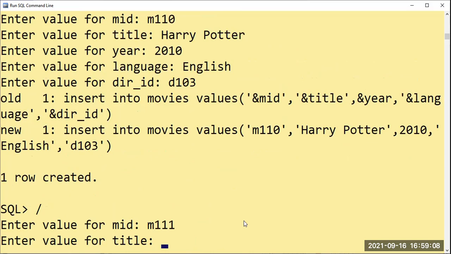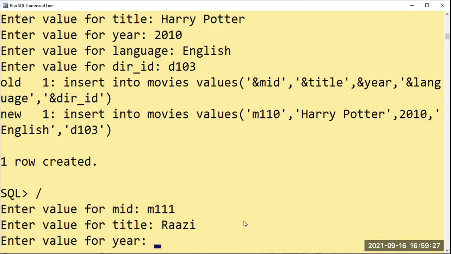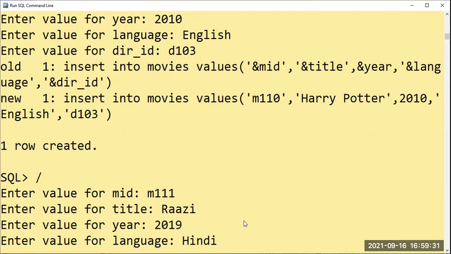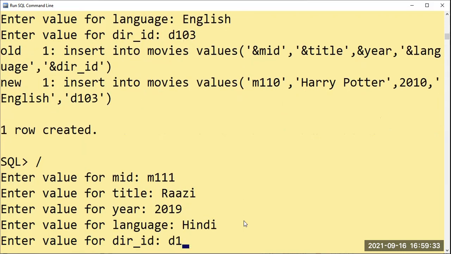Any other? Yami has acted in Uri also as well as this one. Oh, okay, Razi. For the year 2019, Hindi, D104.